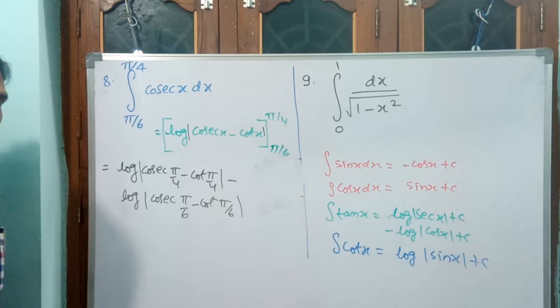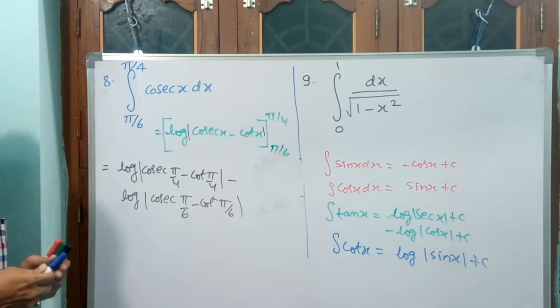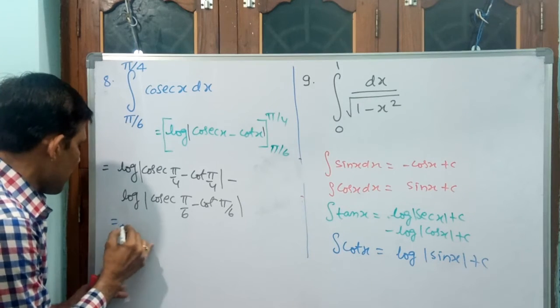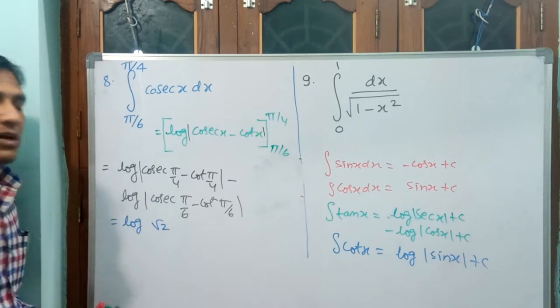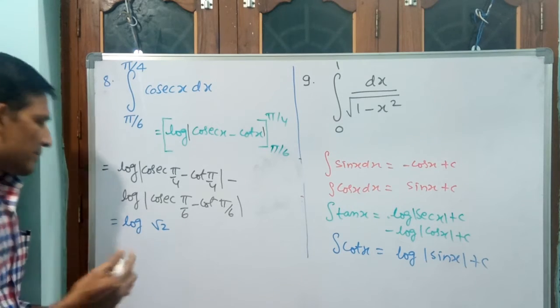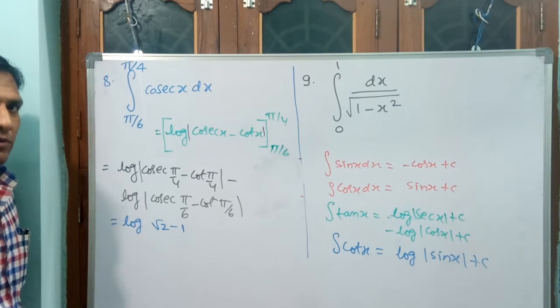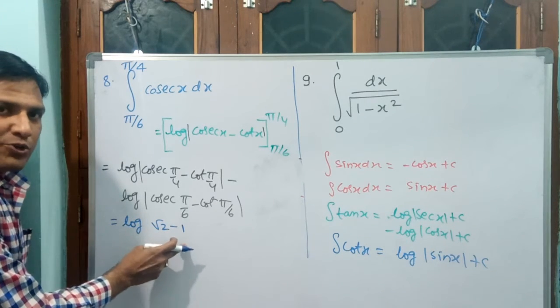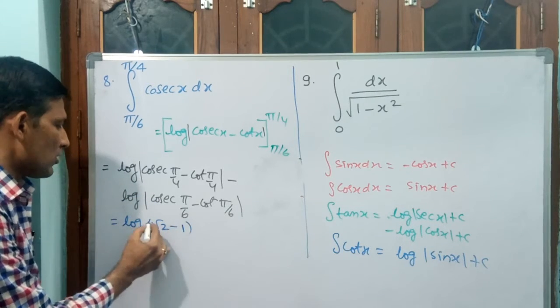Cosecant pi by 4 means you first take sin pi by 4, then you reciprocate it, divide 1 by that value. Sin pi by 4 is 1 by root 2, cosecant pi by 4 is root 2. That means log of root 2 minus cot pi by 4. Tan pi by 4, cot pi by 4, both are 1. Minus 1. Now you tell me root 2 value is how much? 1.414. 1.414 minus 1, positive value. You need not keep modulus now. You can keep bracket rather than modulus.